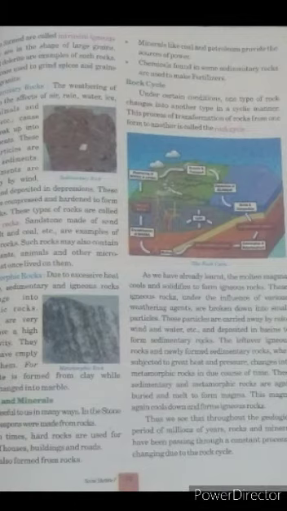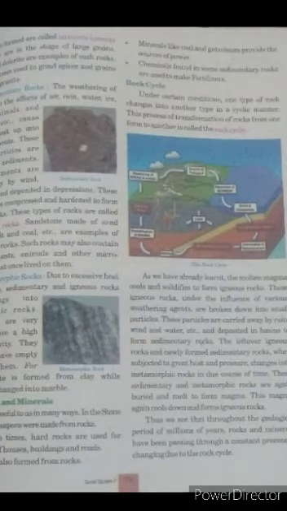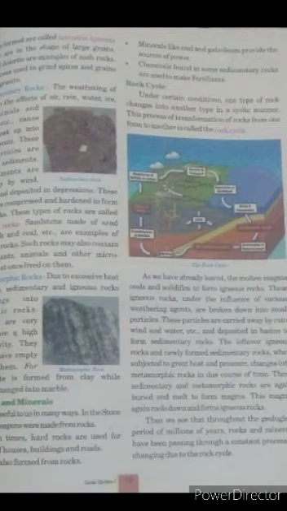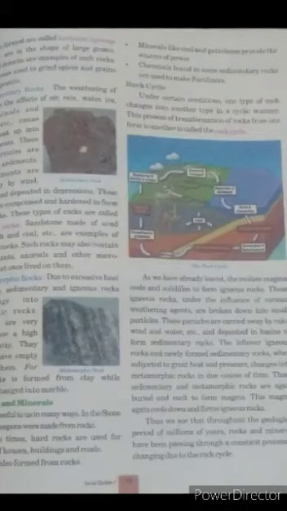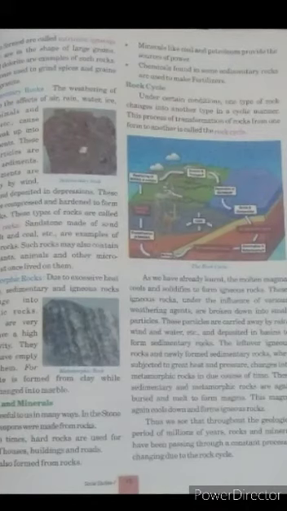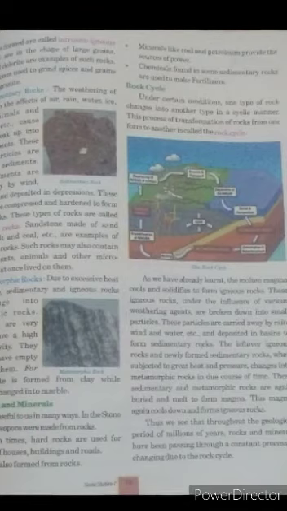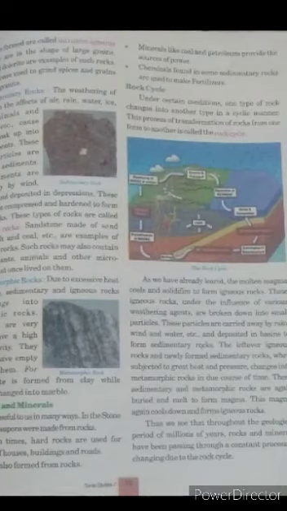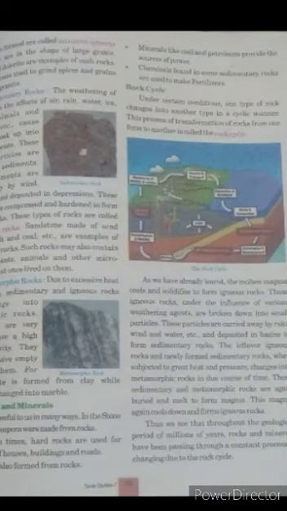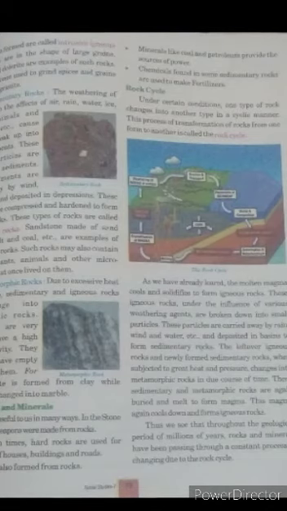When the molten lava comes out of the earth onto its surface, it cools down fast and becomes solid. Rock formed in this way is called extrusive rock. Such rocks have a very fine grained structure. The Deccan Plateau is made up of basalt rock. On the other hand, sometimes the molten magma cools down deep inside the earth's crust. The rock that is formed is called intrusive igneous rock. They are in the shape of large grains.